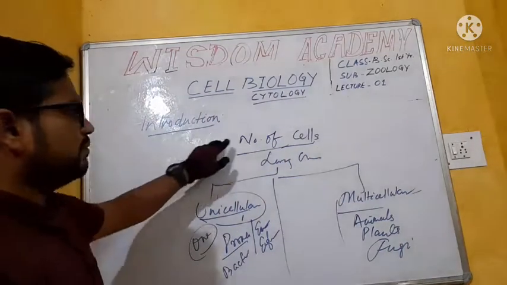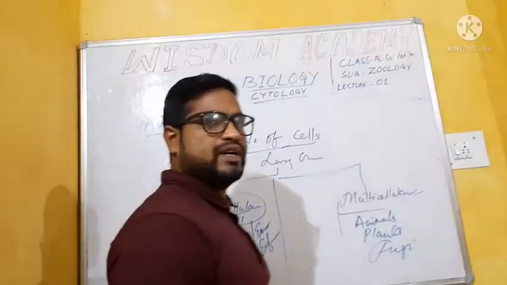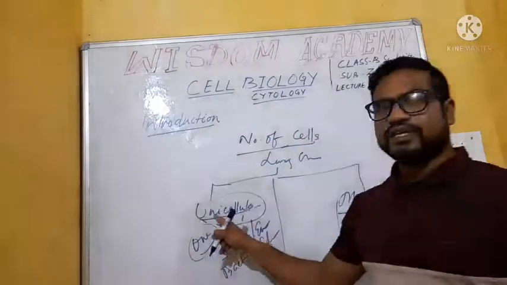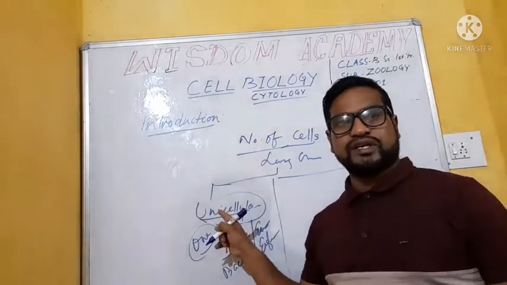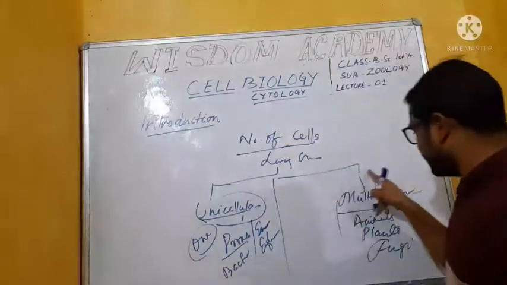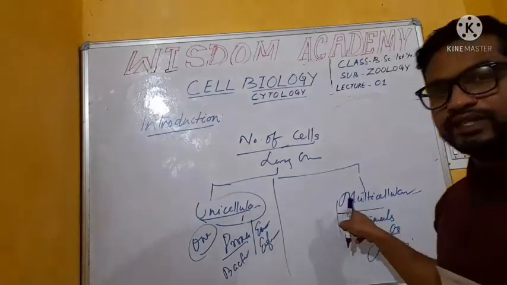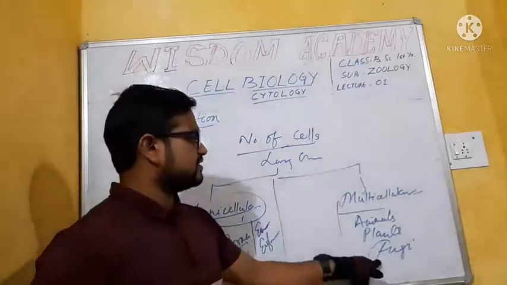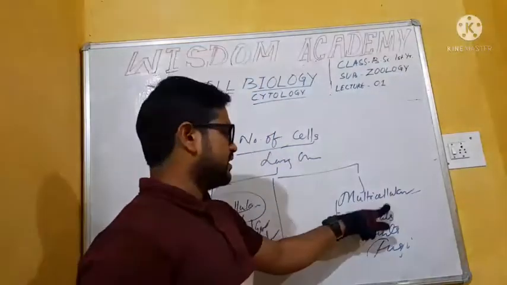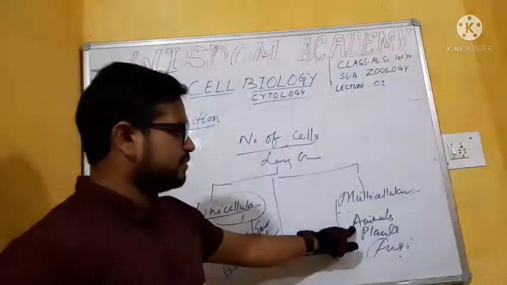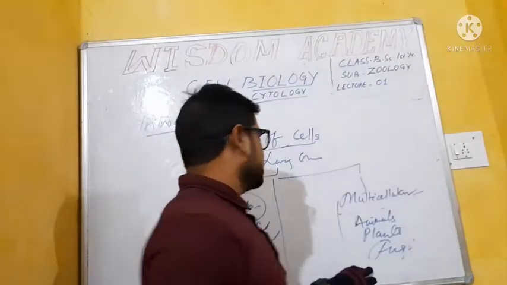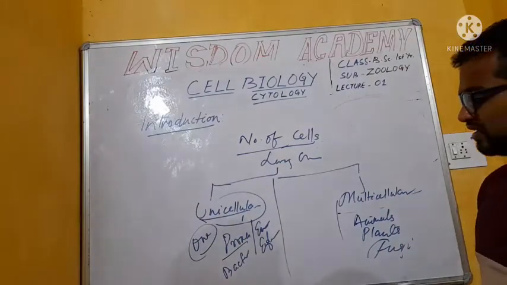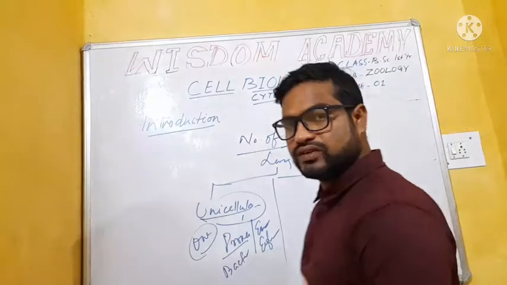Students, according to the number of cells, living organisms are classified into two. First one is unicellular, that means the organism which contains one cell. Second one is multicellular. Multi means many. Organisms containing many cells are known as multicellular. What are multicellular? Animals, plants, and fungi. What are unicellular? Bacteria, Euglena, etc. All other microorganisms are unicellular.